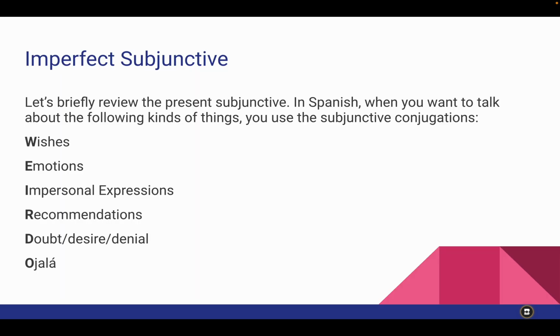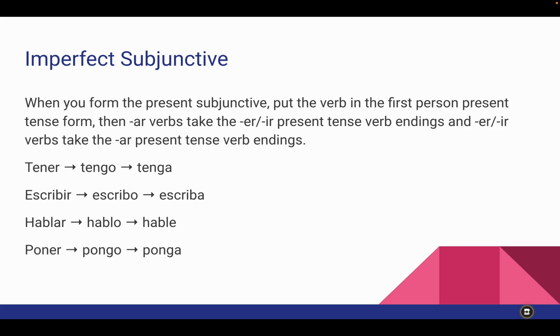I want to just briefly review the present subjunctive. In Spanish, when you want to talk about the following kinds of things, you have to use the subjunctive conjugations of the verb: wishes, emotions, impersonal expressions, recommendations, doubt, desire, denial, ojalá. We talked about it a little bit differently last year, but verbs of hope, verbs of doubt, ojalá, those are the situations. You want something to happen, but you don't know if it's going to happen. That gets the subjunctive.